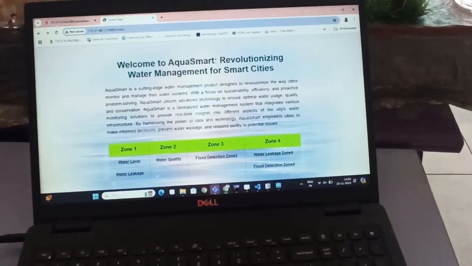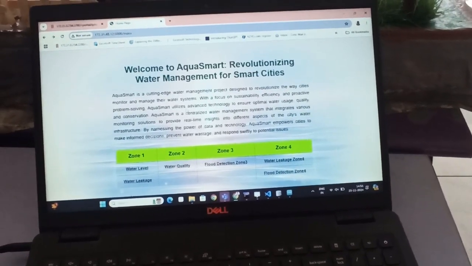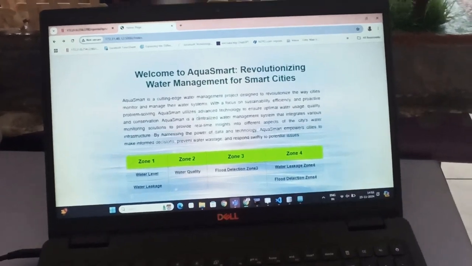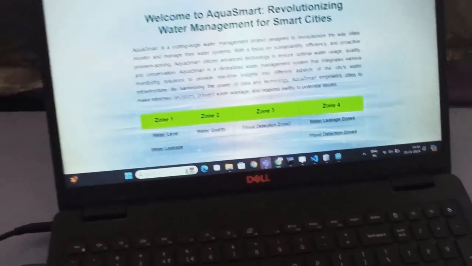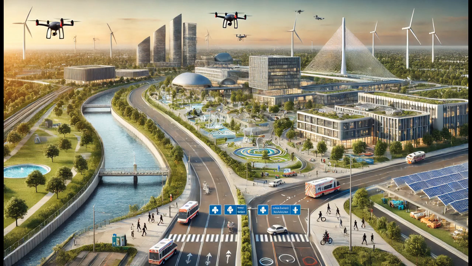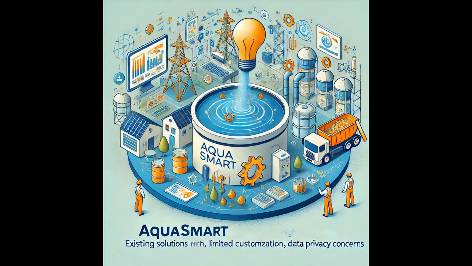Our user-friendly web interface and intelligent alert system provide real-time data and ensure a swift response to any water management issues, enhancing public health and safety and also infrastructure resilience. Existing solutions often face high costs, limited customization, and data privacy concerns. AquaSmart addresses these issues with a cost-effective, customizable, and secure system, leveraging open-source hardware and software.